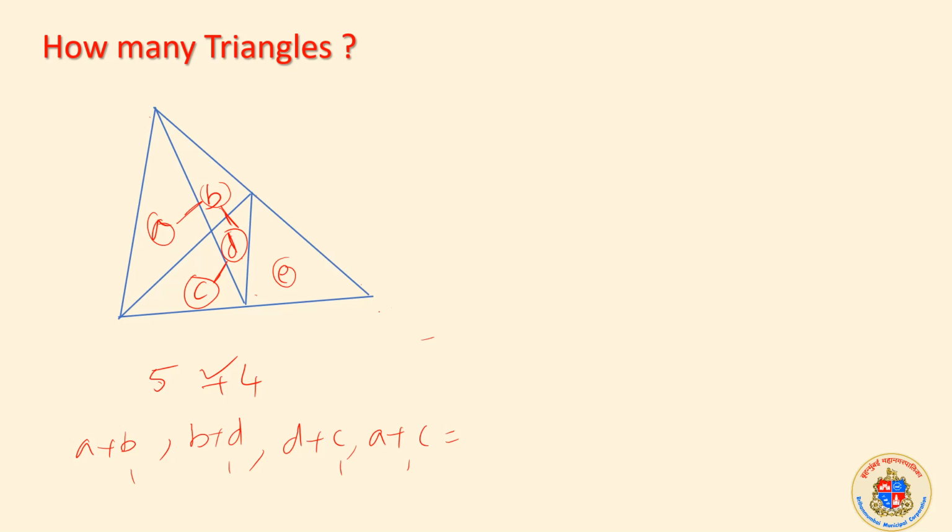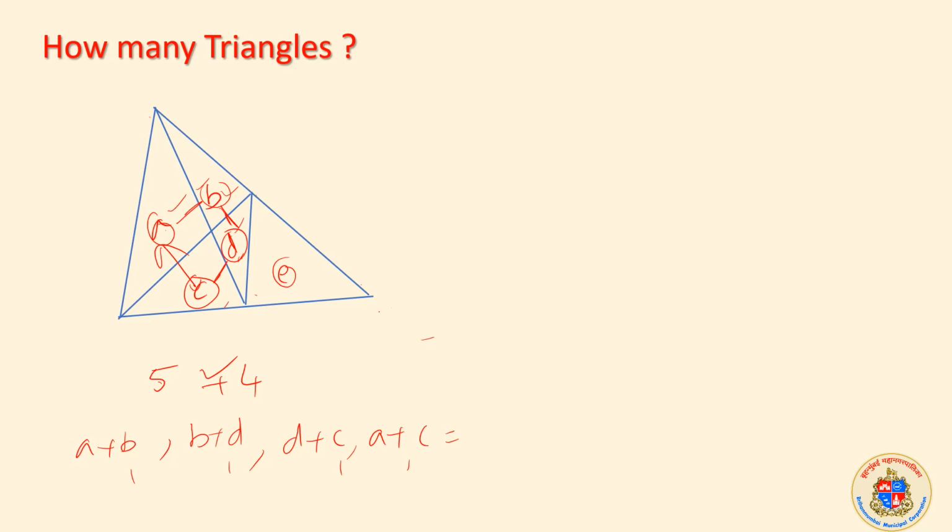So we added that 4. These two together, these two together, these two together, D plus C and A plus C, these two together. Like that 4 triangles we got. Is it over? No. If you add C, I will change the color so that you can understand.